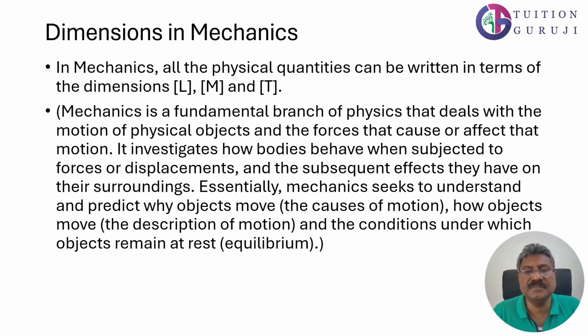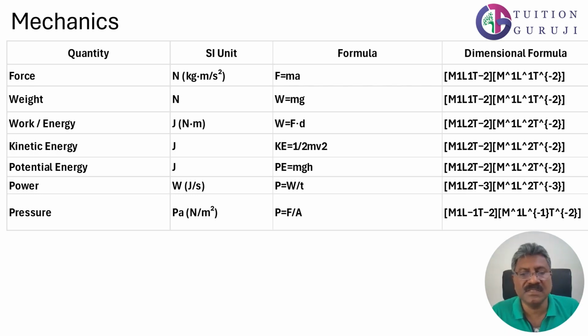So in SI units, force will have the unit of kilogram meter per second square. And F is equal to ma and the dimensions are M1 L1 T raised to minus 2. Similarly, weight W is equal to mg and the SI unit is Newton and the dimensional formula is M1 L1 T raised to minus 2.